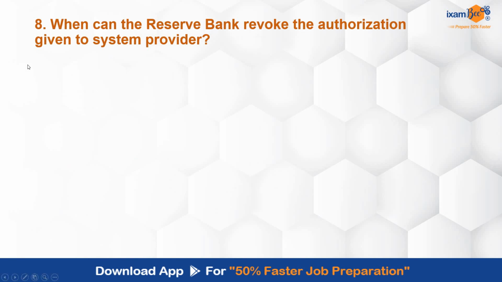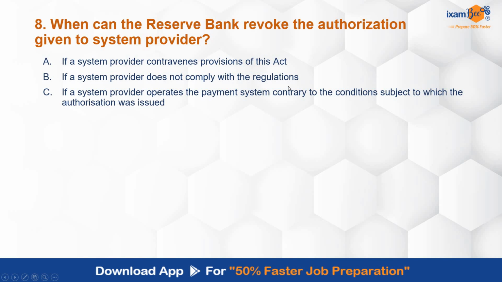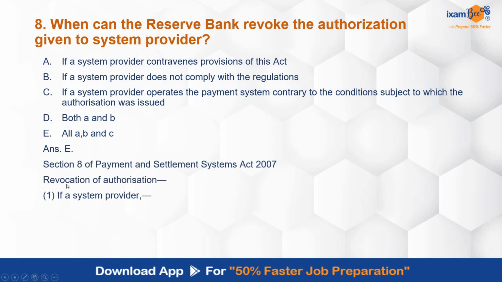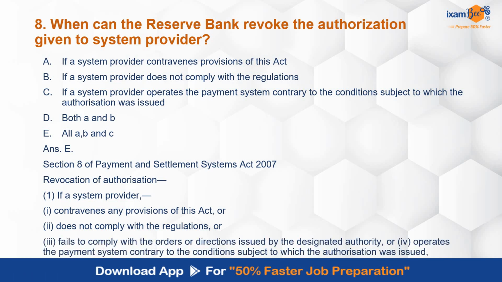When can the Reserve Bank revoke the authorization that has been given to a system provider? If they contravene the provisions of this Act, if they do not comply with the regulations, if they operate the payment system contrary to the conditions subject to which the authorization was issued, A and B both, all of the above. Correct answer is all of the above. Very easy. We can even guess it by applying simple logic. Section 8 covers this point. Revocation of authorization can be done if contravention of provisions is there, they don't comply with the regulations, or they fail to comply with the orders or directions issued by the designated authority, or they operate the payment system contrary to conditions subject to which the authorization was issued to them.